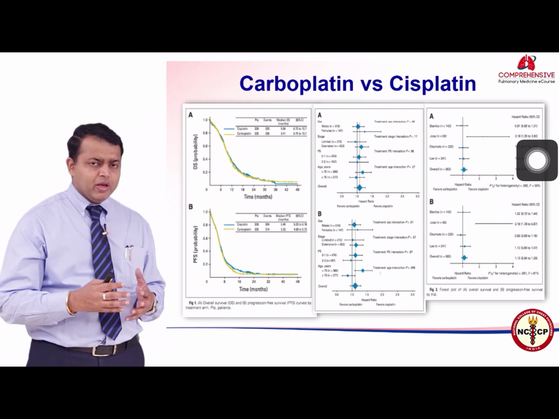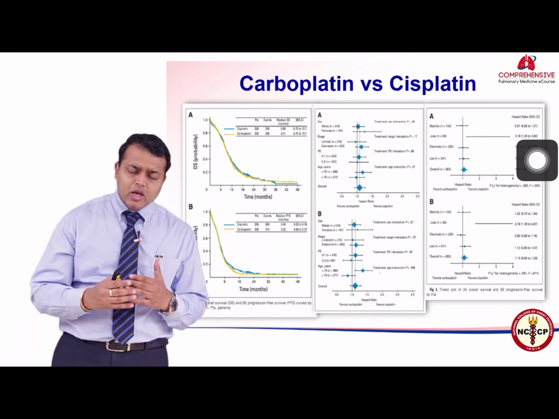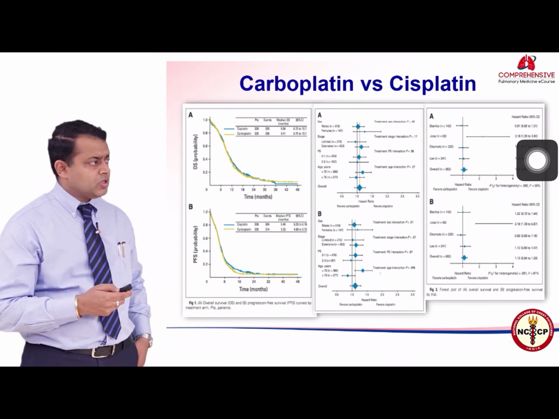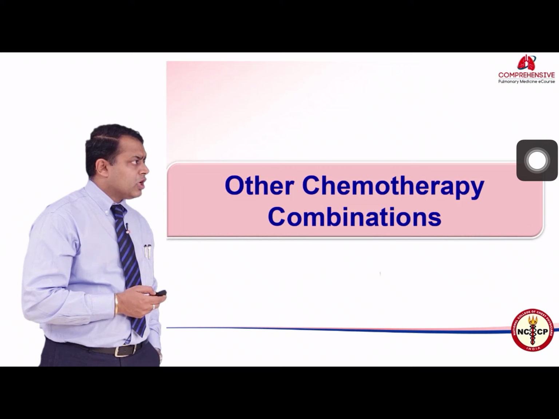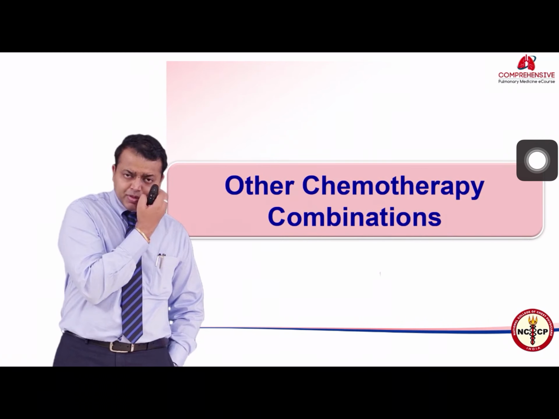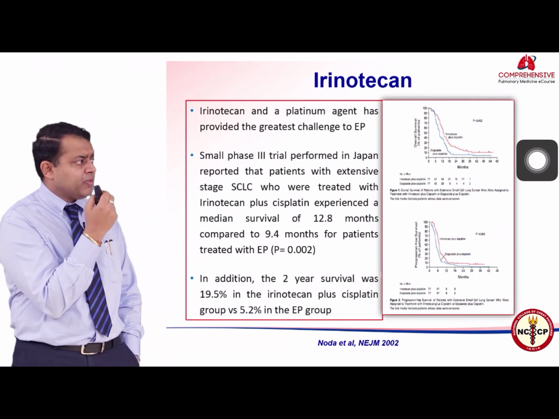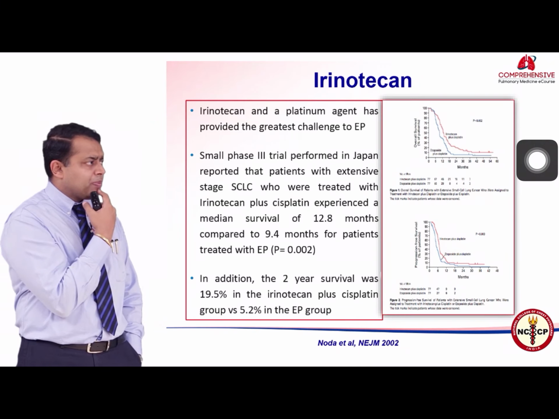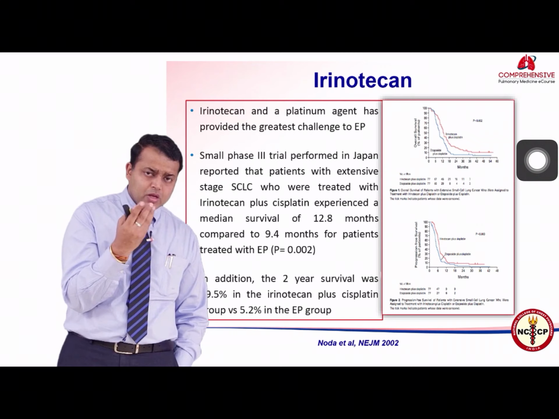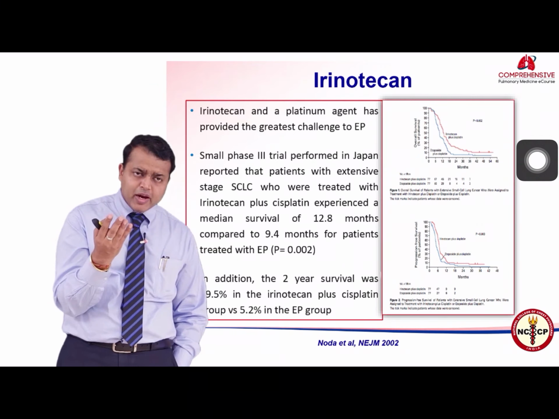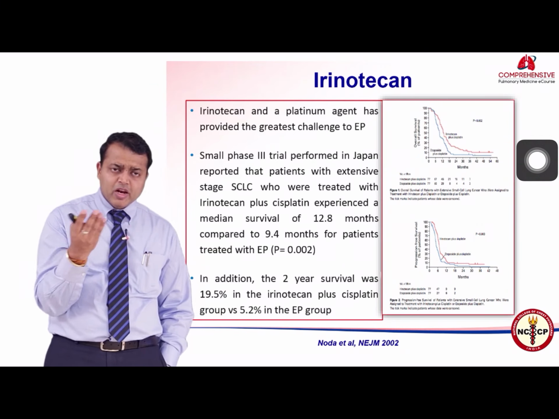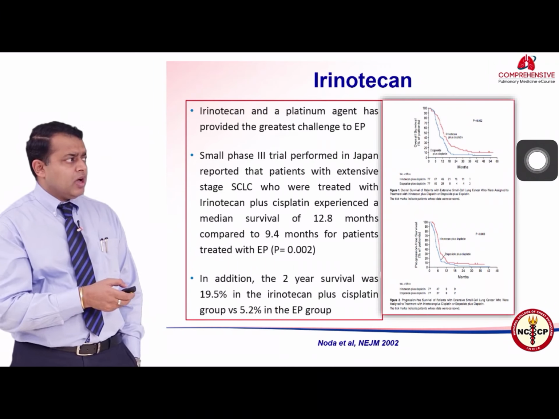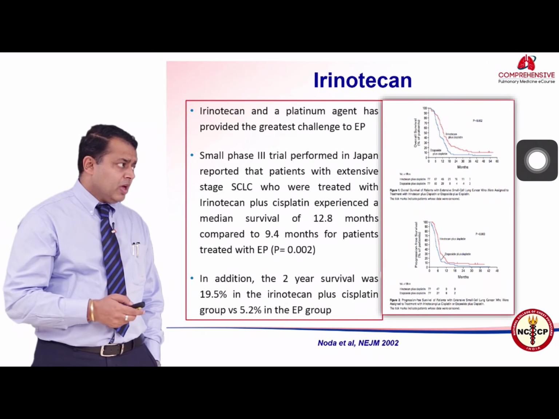So carboplatin being an easier molecule to handle, I think carboplatin has become the treatment of choice in most of the patients. Other chemotherapeutic options: irinotecan is another drug which has been used to treat small cell carcinoma of the lung, and this was a Japanese study which compared EP, the cisplatin and etoposide, head to head with cisplatin and irinotecan. They showed that irinotecan plus cisplatin is superior to EP.